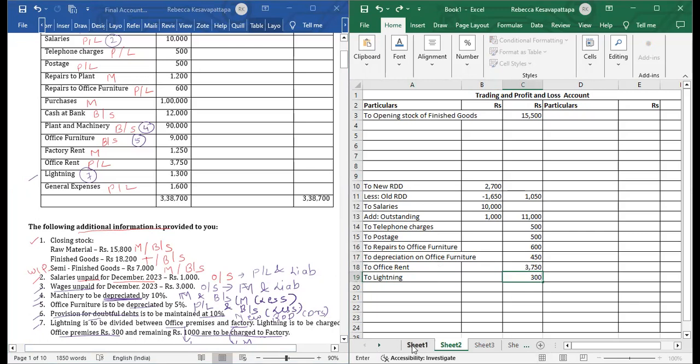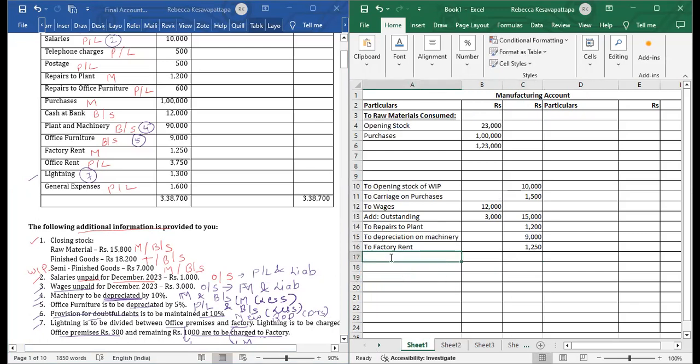And for factory, lighting is 1,000. Okay, just a bifurcation was given.